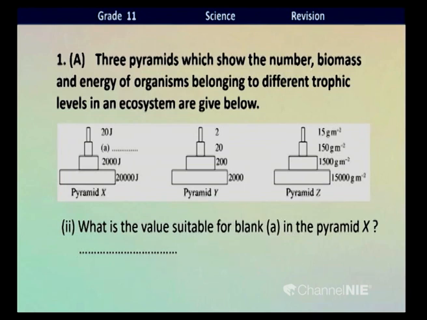Now you can see in the pyramid X, children, 20,000 joules of energy is there in the first trophic level, the producers. From 20,000 joules, only 10% is transmitted to the next level. What is 10% out of 20,000 joules? 2,000. Then 2,000 joules of energy is transmitted to the next trophic level, the primary consumers.